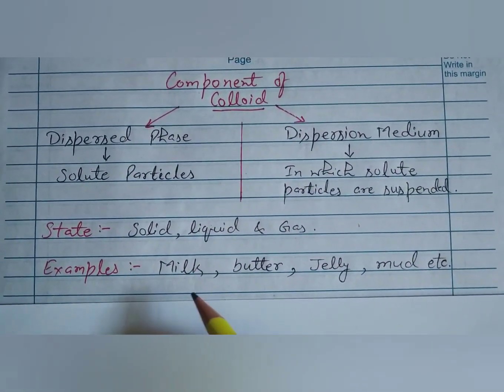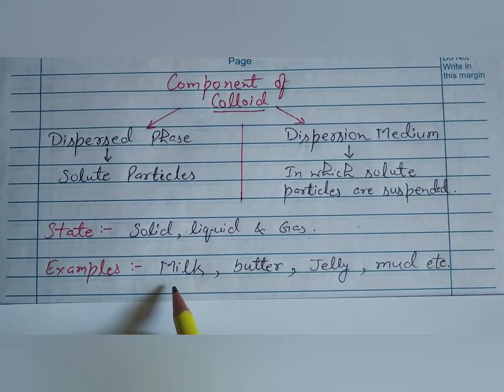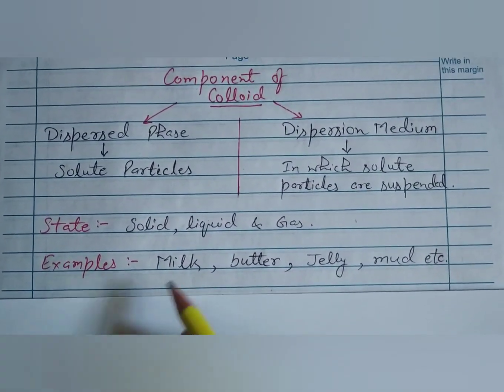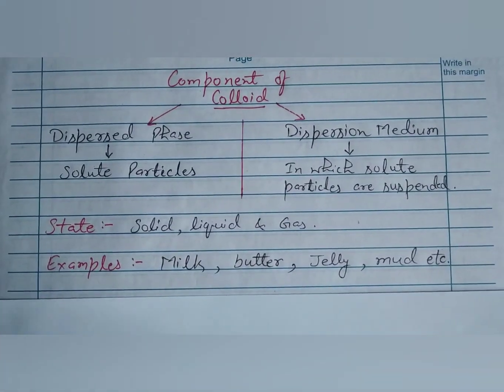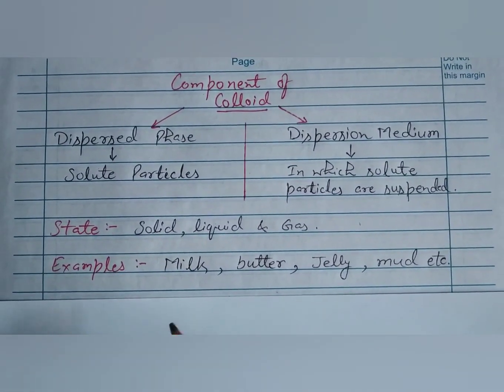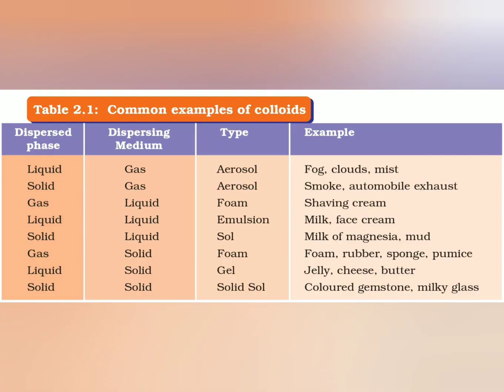But when we churn milk, we get butter. That is the effect of the separation process that I will explain in later videos. These are some examples of colloids in liquid, gas or solid phases, with the dispersed phase and dispersion medium explained. Thank you.